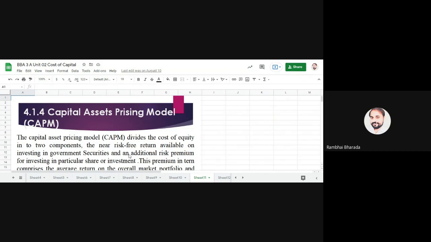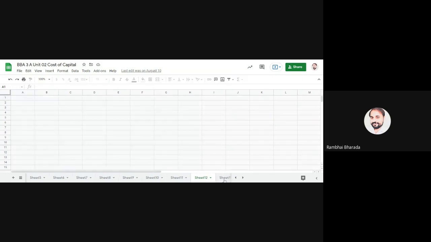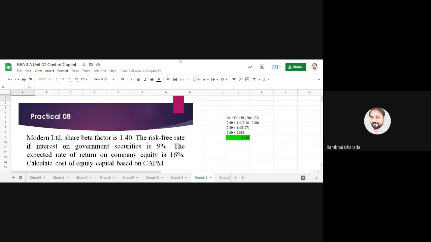CAPM stands for capital asset pricing model, and this depends upon two different components: risk-free return and premium for additional risk. And the formula is KE is equal to RF plus beta in brackets RM minus RF. RF stands for risk-free return, beta stands for beta factor, and RM stands for market return.